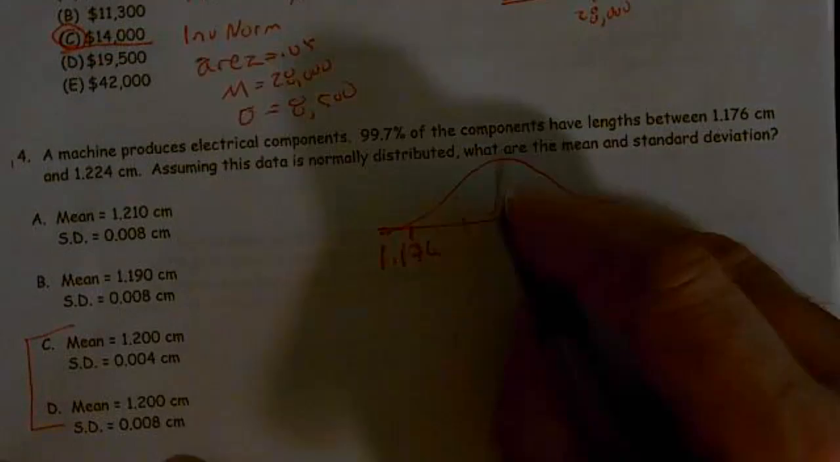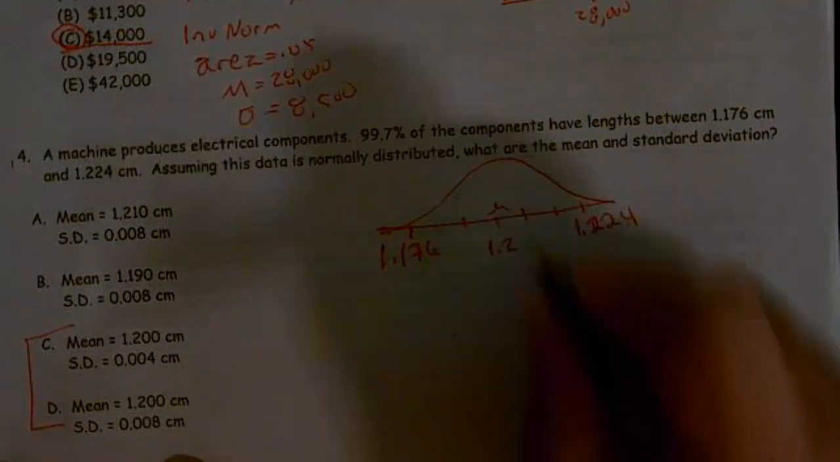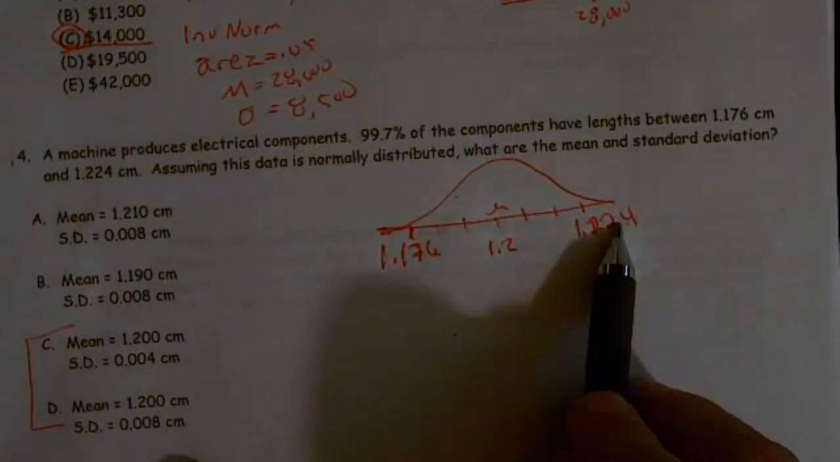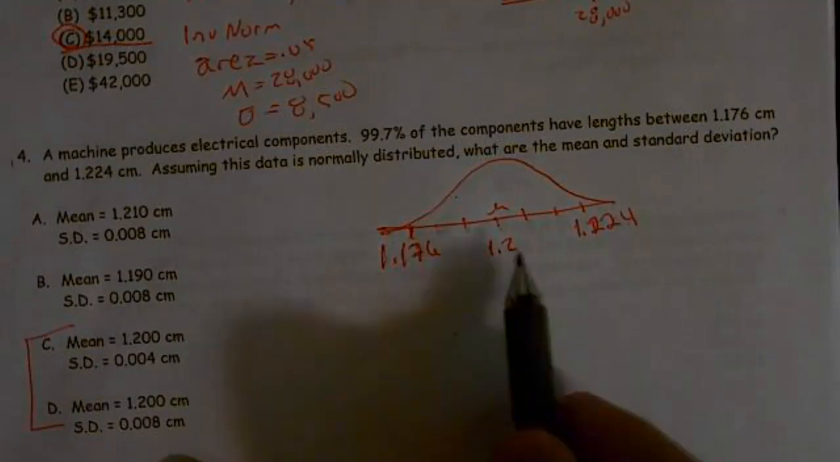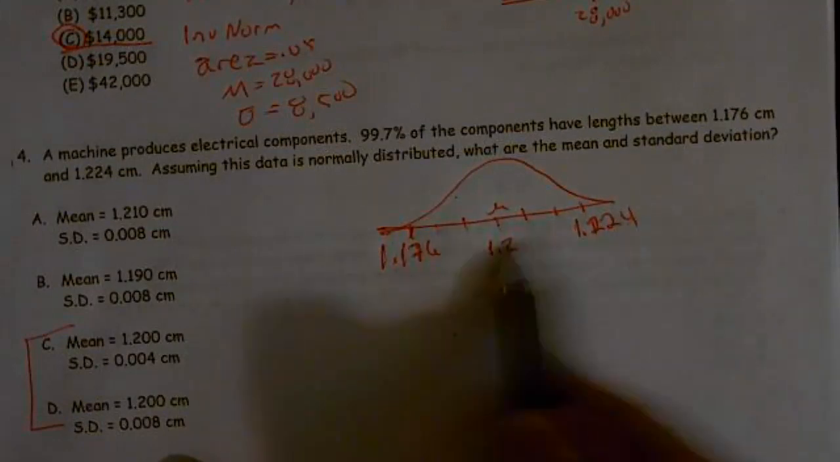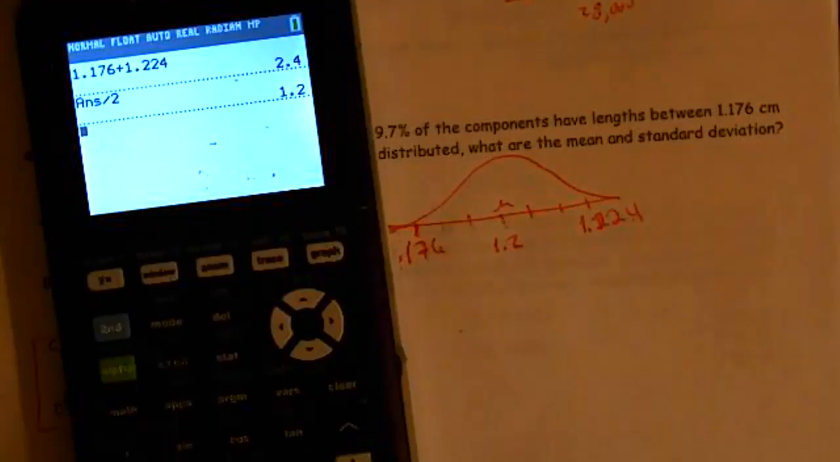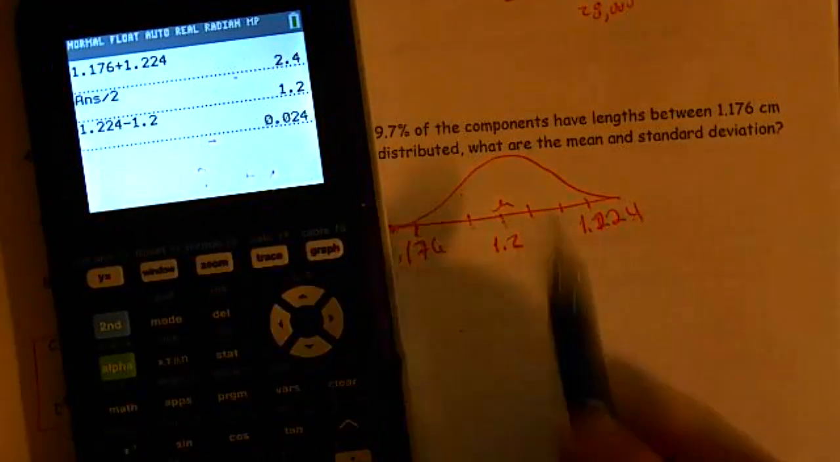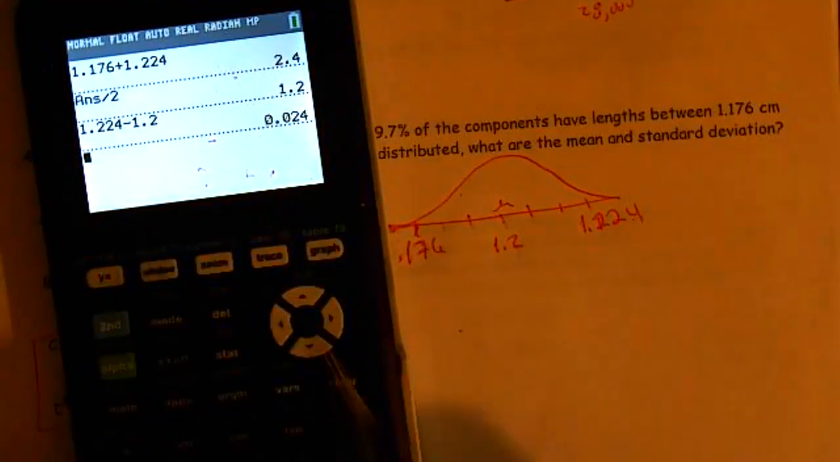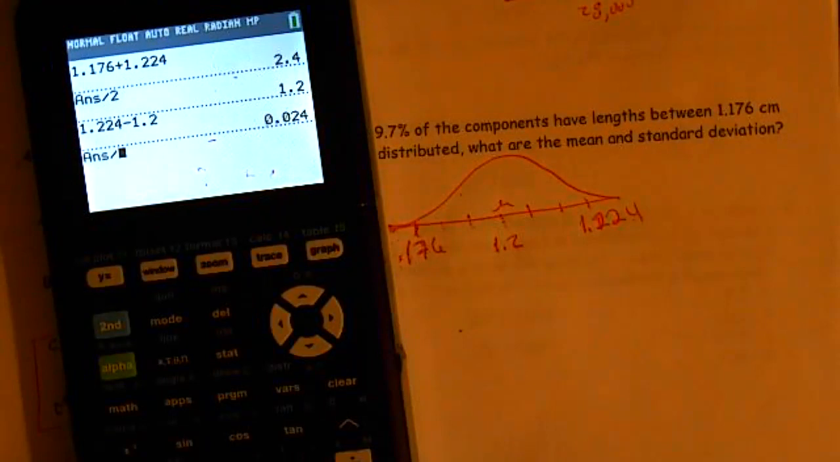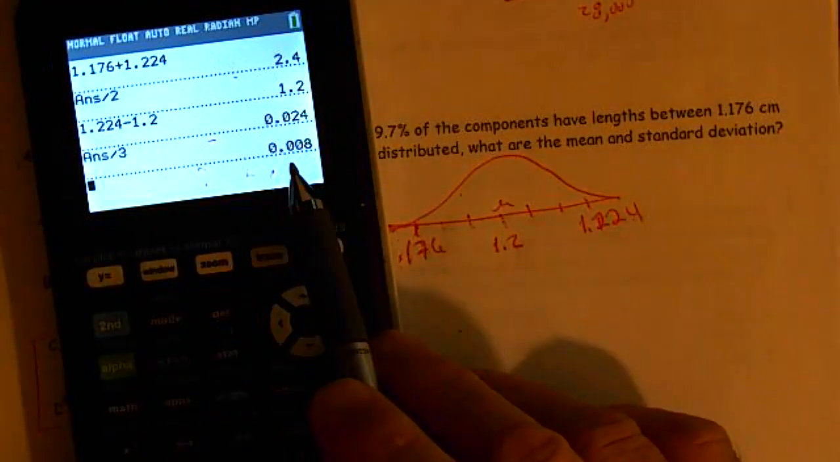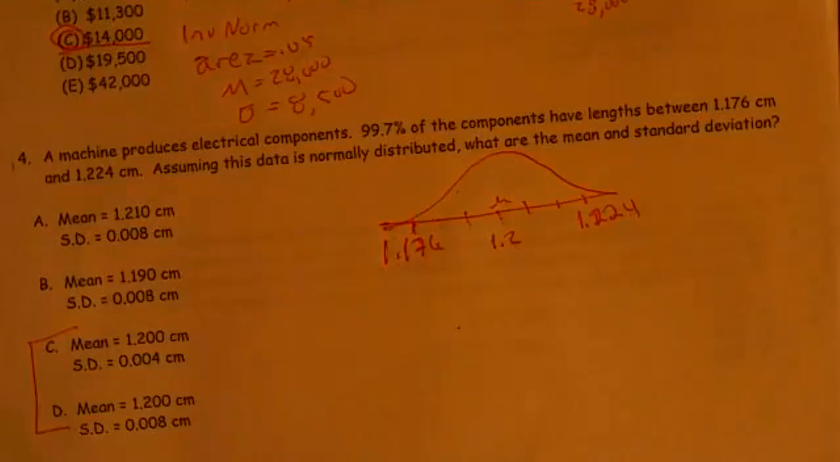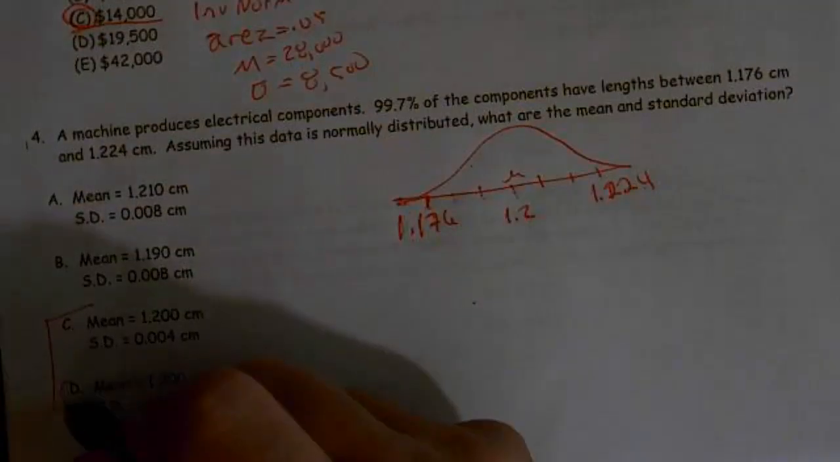Now, for my standard deviation, we're going to have 3 standard deviations above and 3 standard deviations below. So let's subtract those two. It doesn't matter what you subtract, but 1.224 minus 1.2. That's 3 standard deviations. If I divide by 3, I get 0.008. That tells me real quickly that my answer is D.